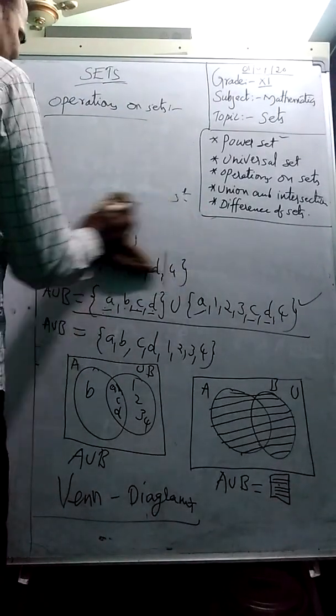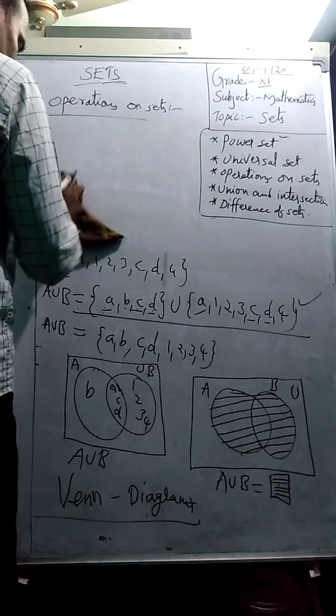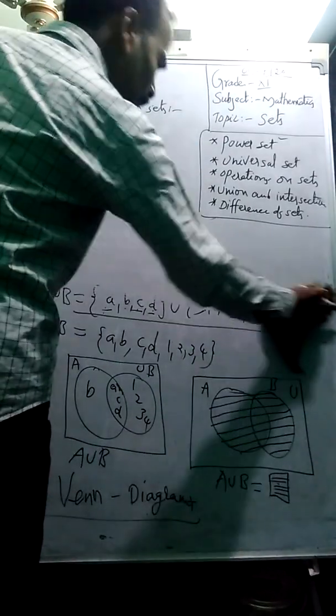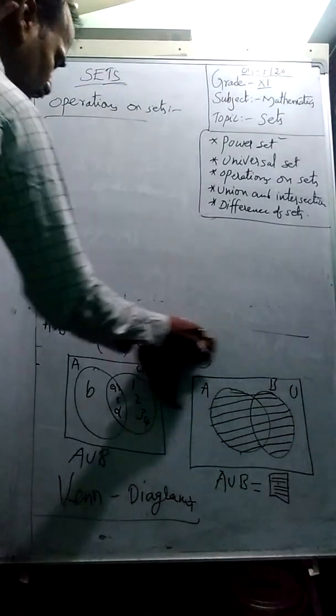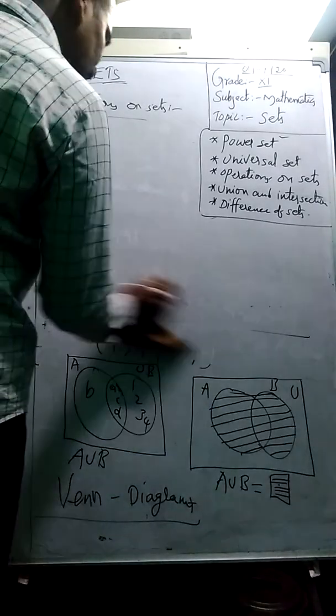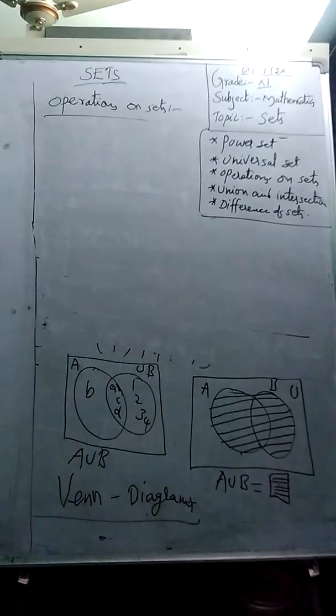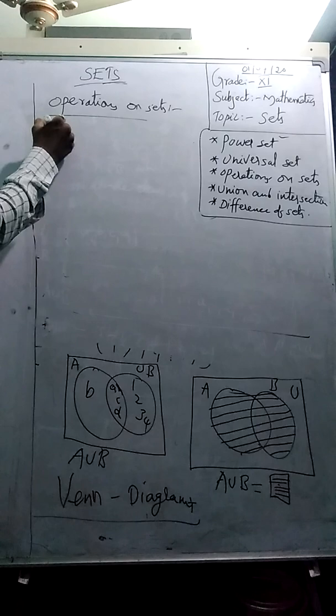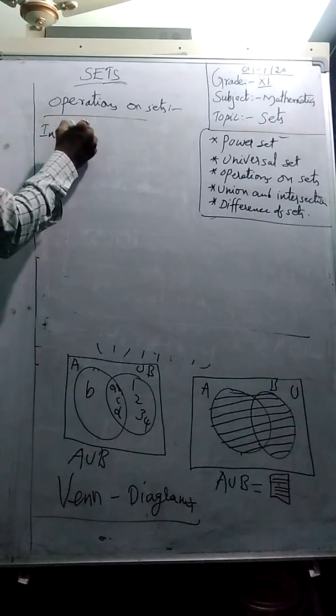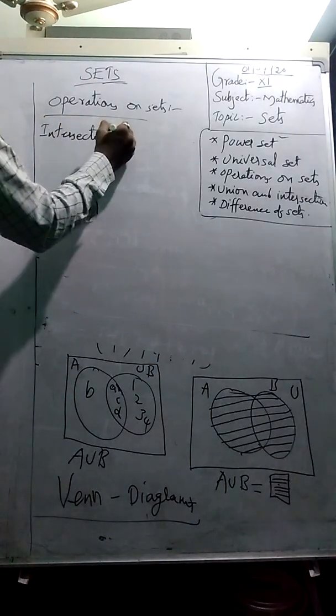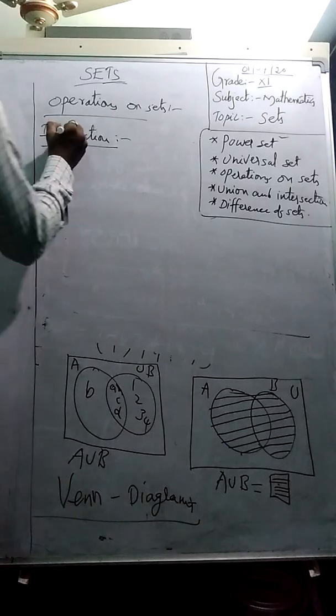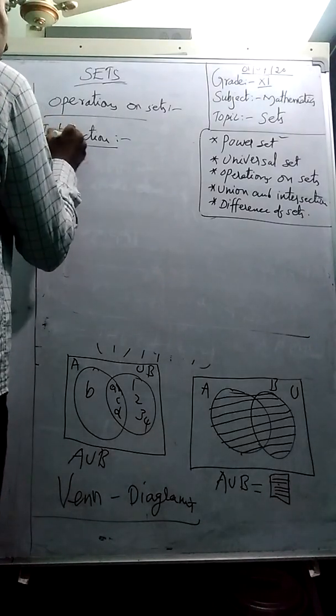Let us discuss intersection, students. If there are no common elements in any two sets, they are called disjoint sets. I'll show you through a Venn diagram. Now the next operation is intersection. Intersection means we write all the common elements together.